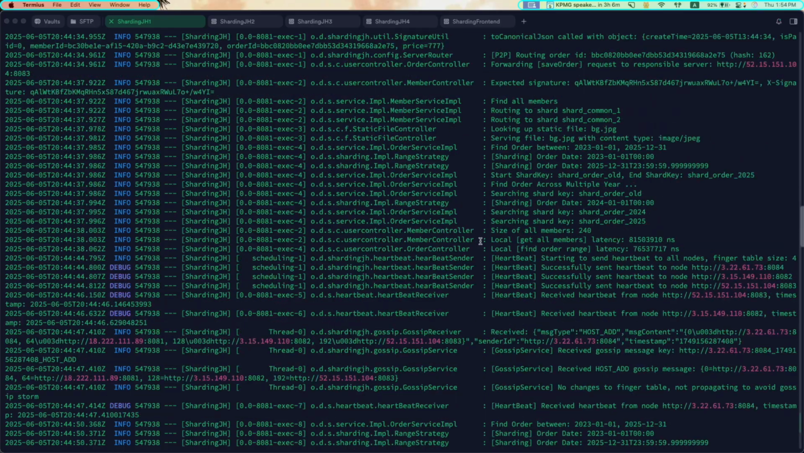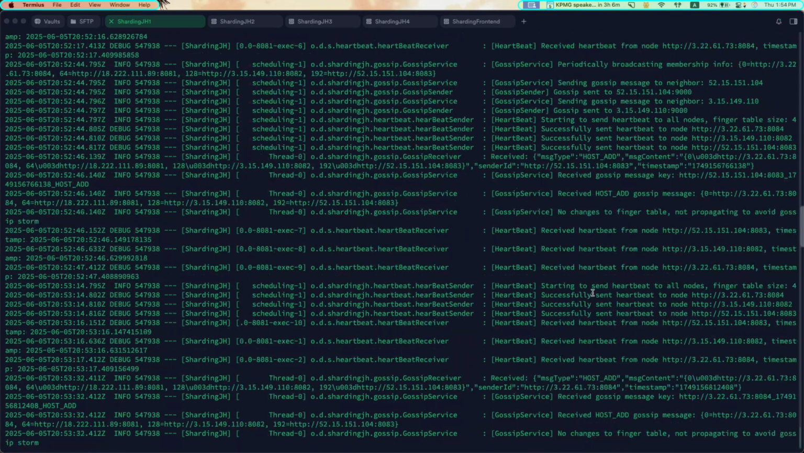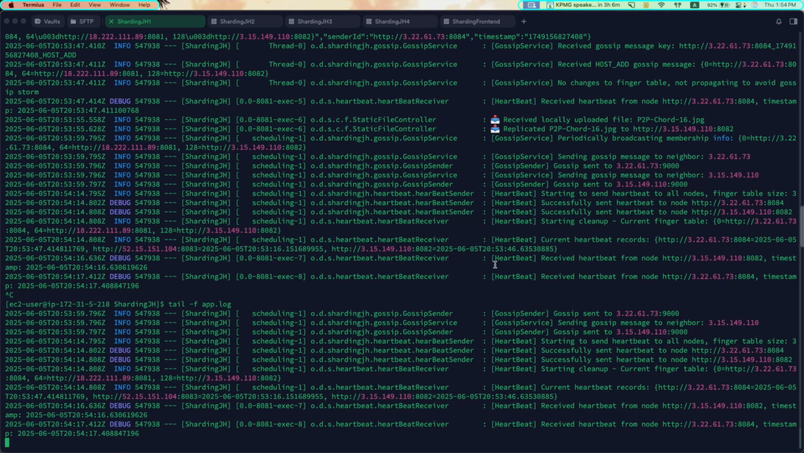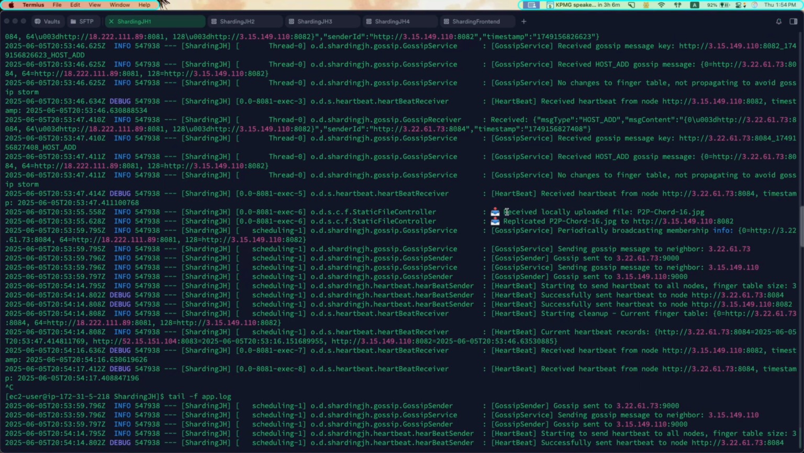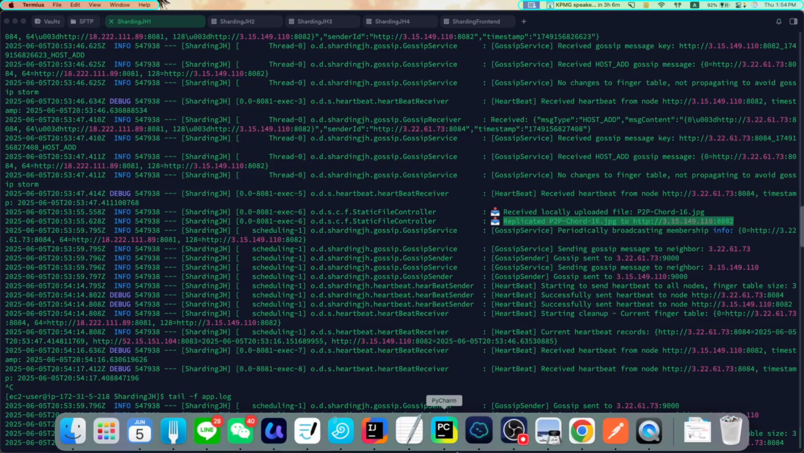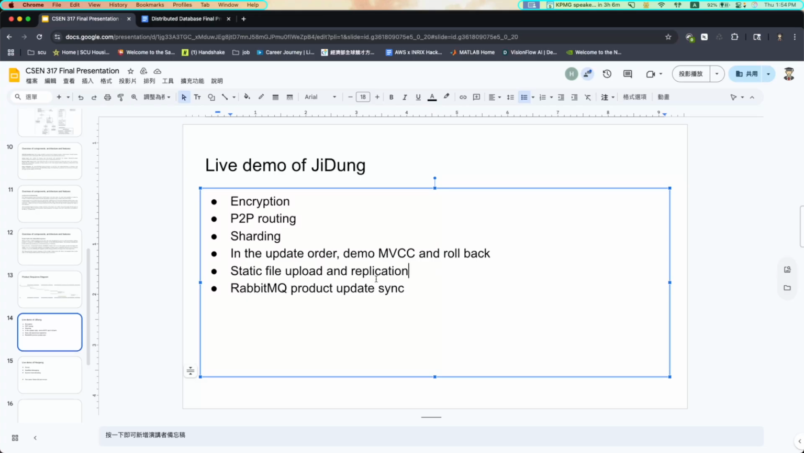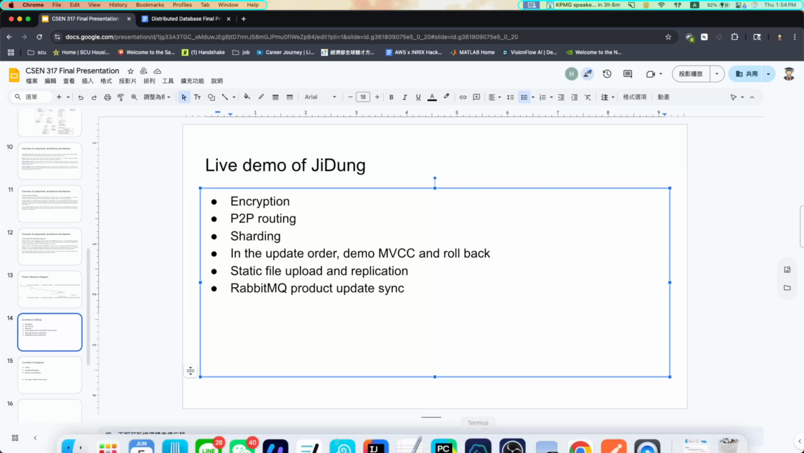So let's see the log. In here, we can see receive locally uploaded file P2P chart 16 JPG, and then it replicates to the second node. Okay, we finished the demo of the static file upload.